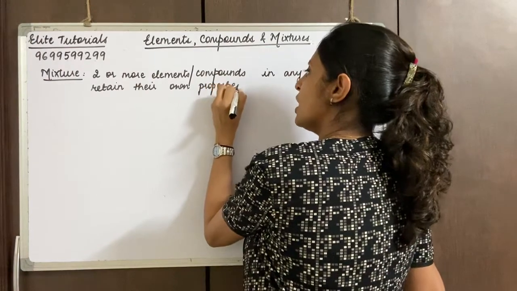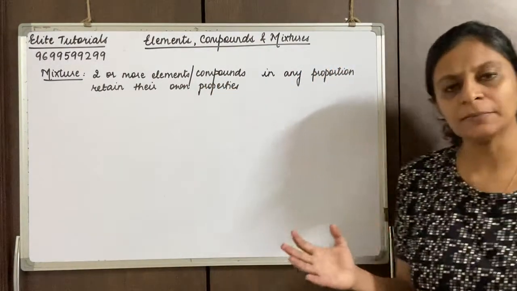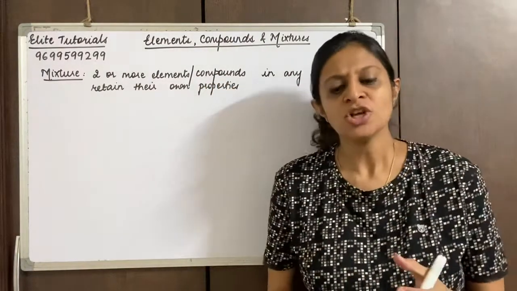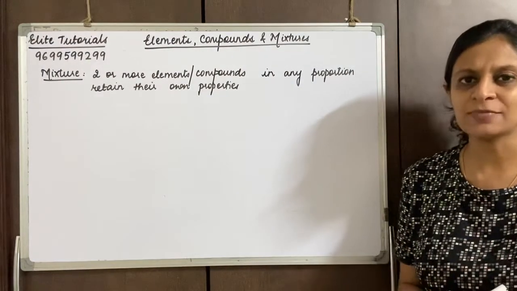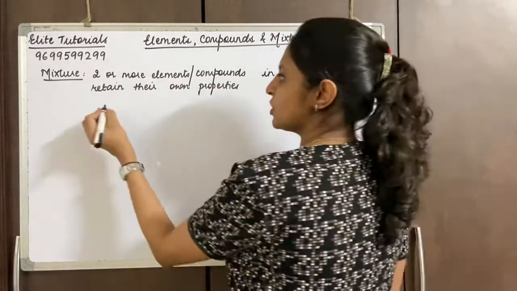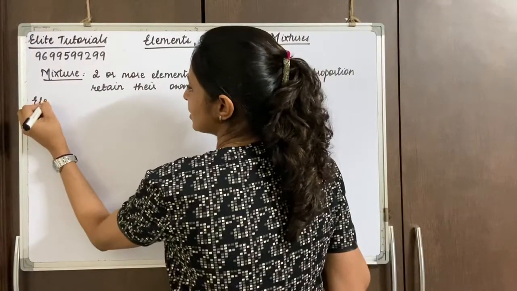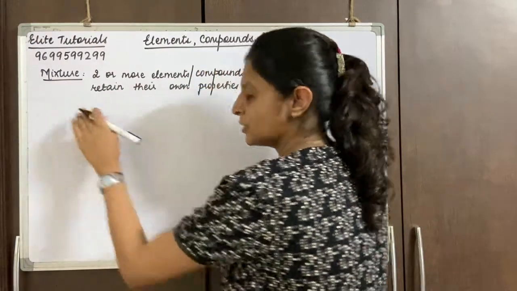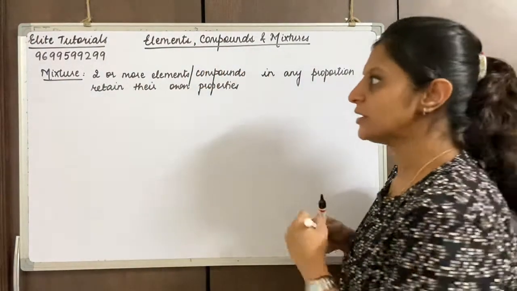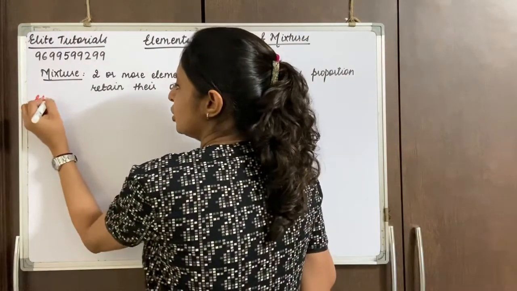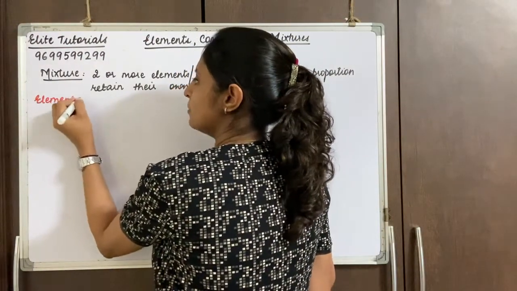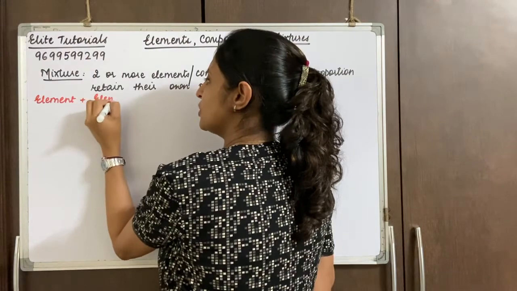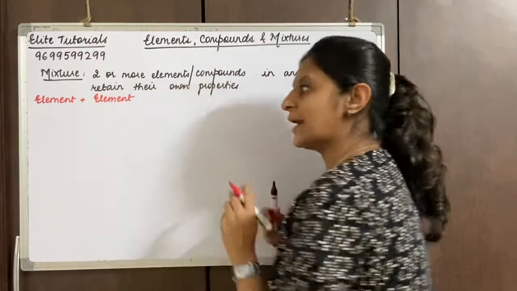Now as I said, it could be either a compound or an element. So let's quickly see what the types of mixtures are. The first type of mixture that we will be studying comes under the category of element and element. So two elements are combining, so that's the first type of mixture.